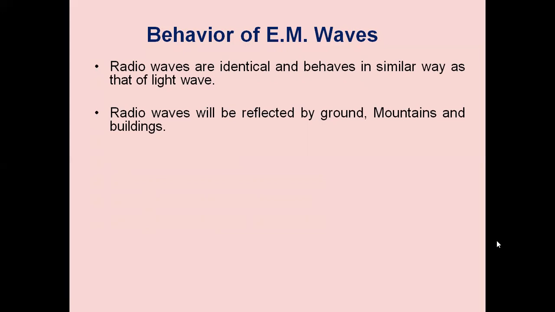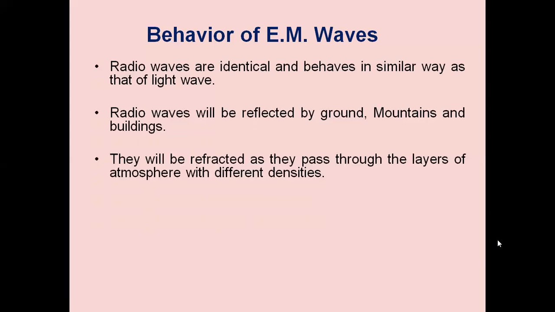Since the waves are propagating along the surface of the ground, they are reflected by the ground. They are also passing through the mountains between transmitter and receiver. There may be some mountains or tall buildings, and therefore they will be reflected by tall mountains or diffracted by the mountains or buildings. That is the reason we need to study reflection, refraction, and diffraction. They will be reflected as they pass through the layers of the atmosphere with different densities.